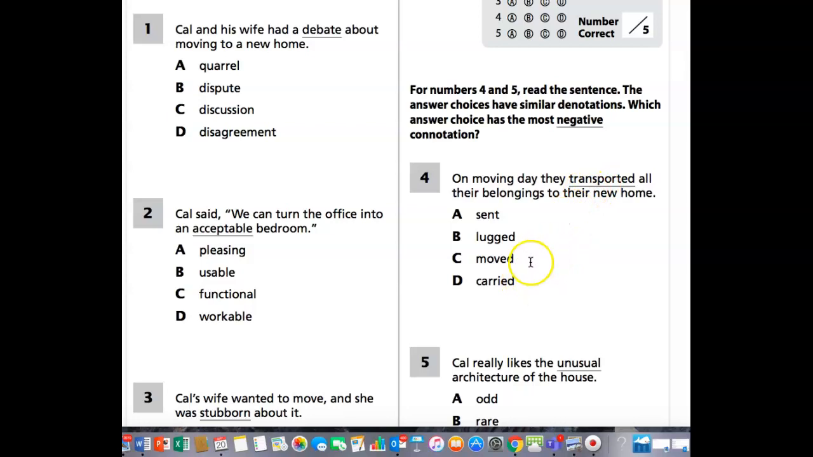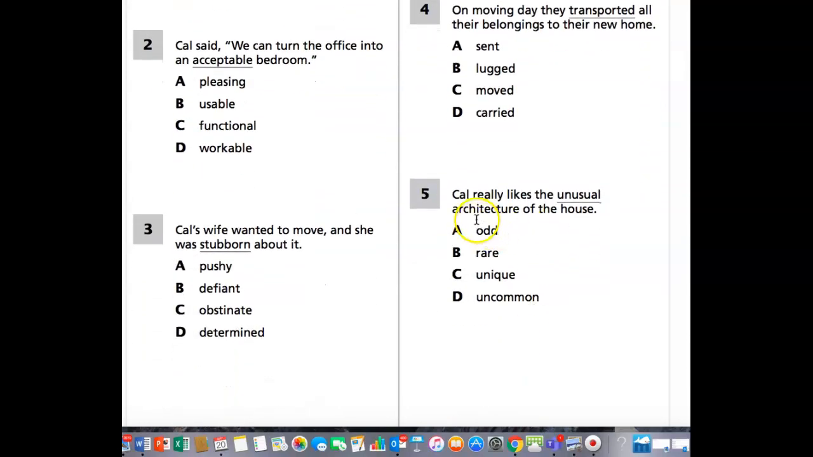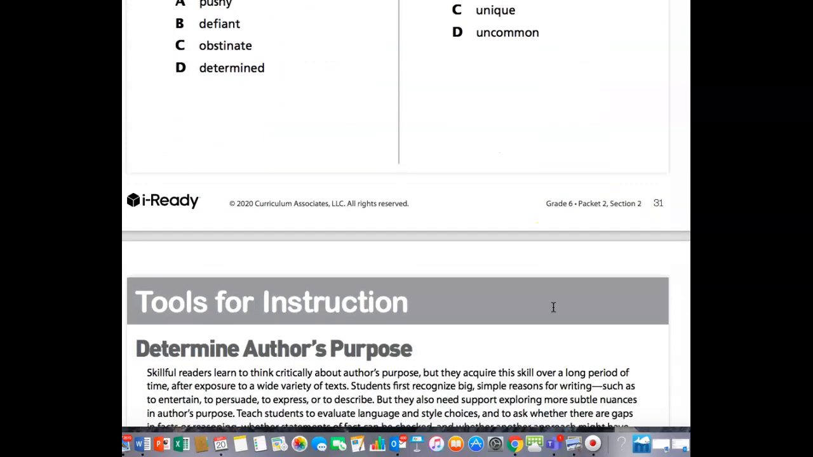Sent, lugged, moved, carried. And then number 5, Cal really likes the unusual architecture of the house. So we're looking for negative. Odd, rare, unique, uncommon. So all of those can mean unusual, but which one of those has the most negative connotation?